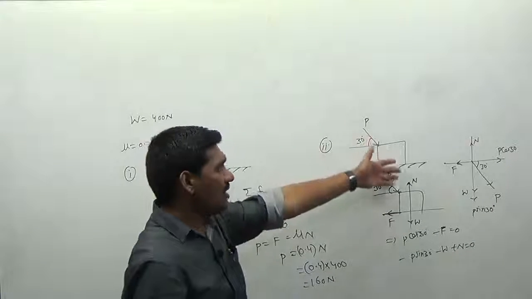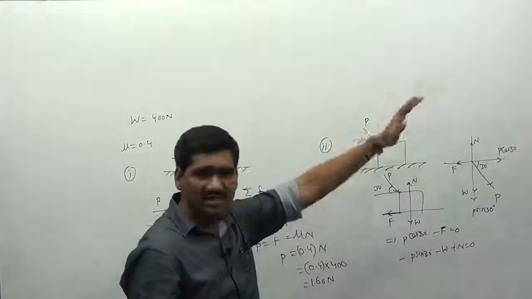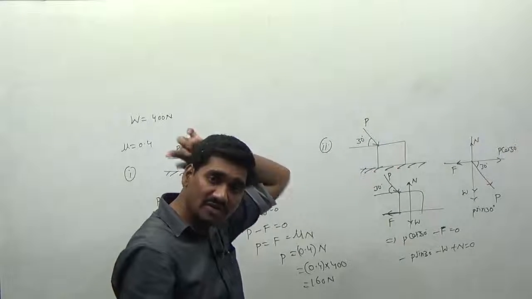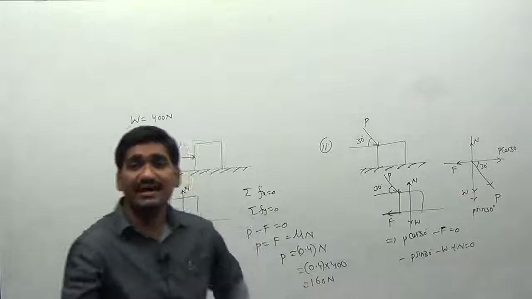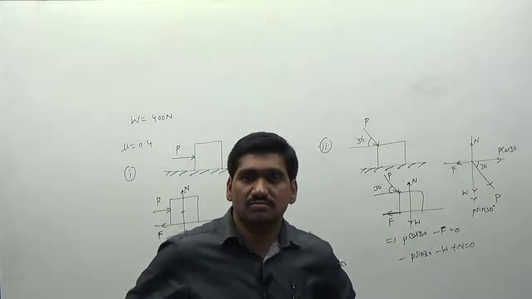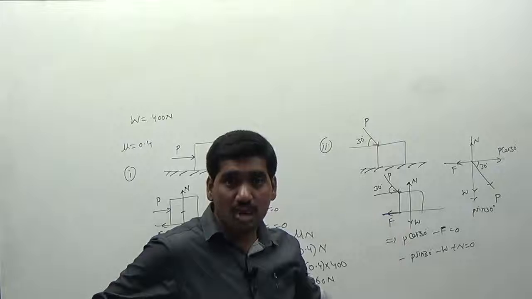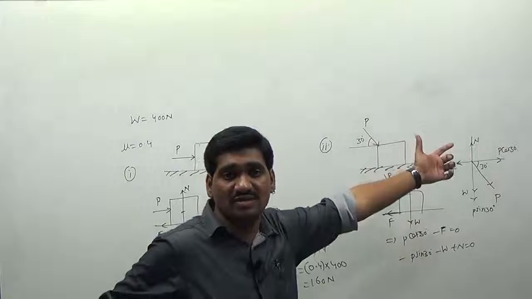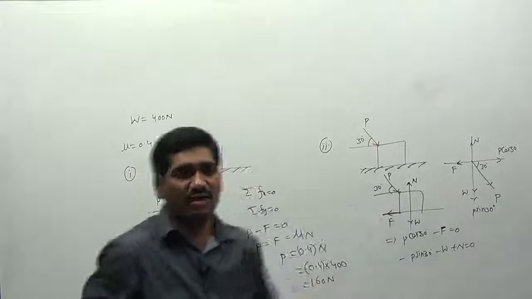Why are we getting a normal reaction here? There is a restriction in the downward direction. As I told, the normal reaction always acts opposite to the restricted motion. The body cannot move down, therefore, opposite to the restriction, we provide the reaction force. The normal reaction force always acts in the upward direction.